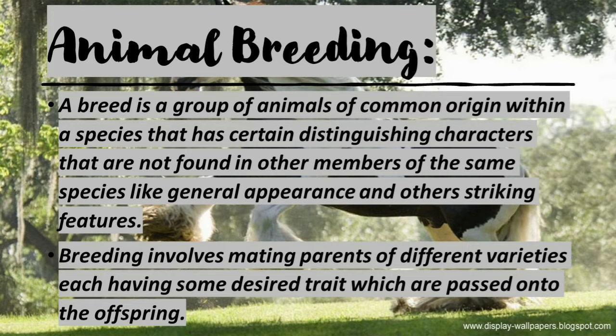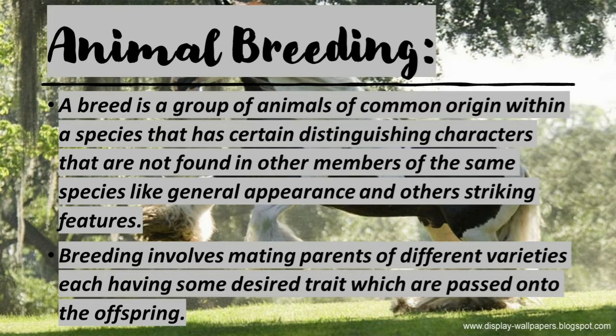Then, what do you mean by a breed? A breed is a group of animals of common origin within a species that has certain distinguishing characters that are not found in other members of the same species, like general appearance and other striking features.